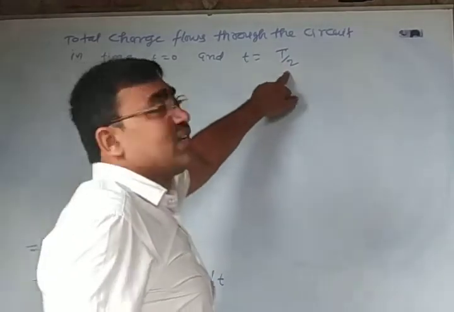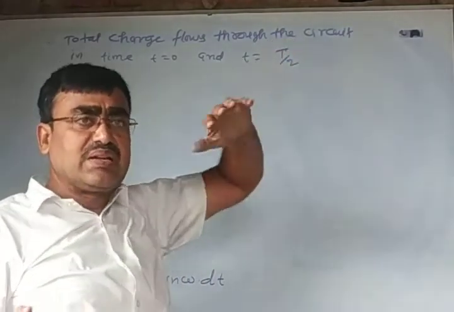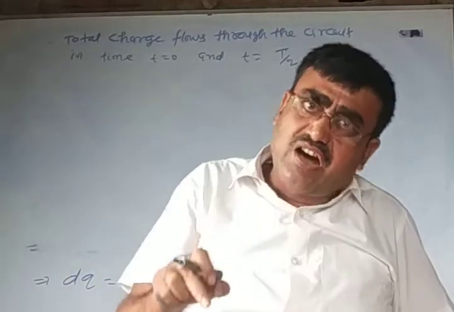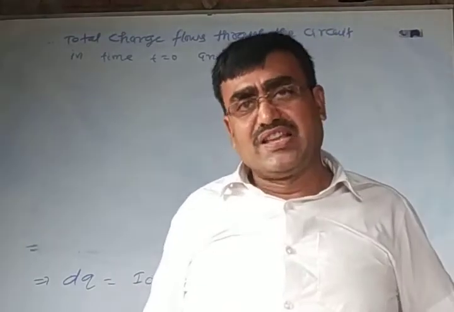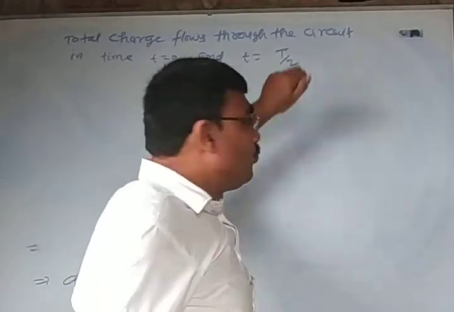T by 2 is the half time period, that means the time taken by the AC to complete the first half cycle or the second half cycle, which is represented by T by 2.